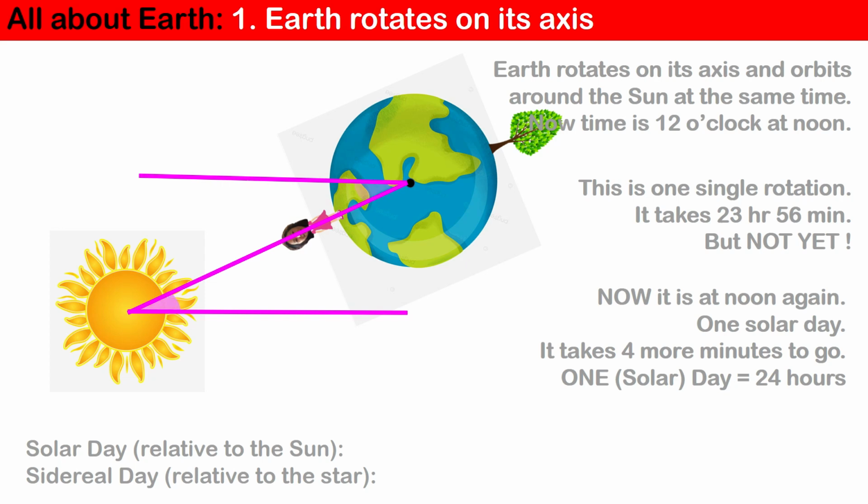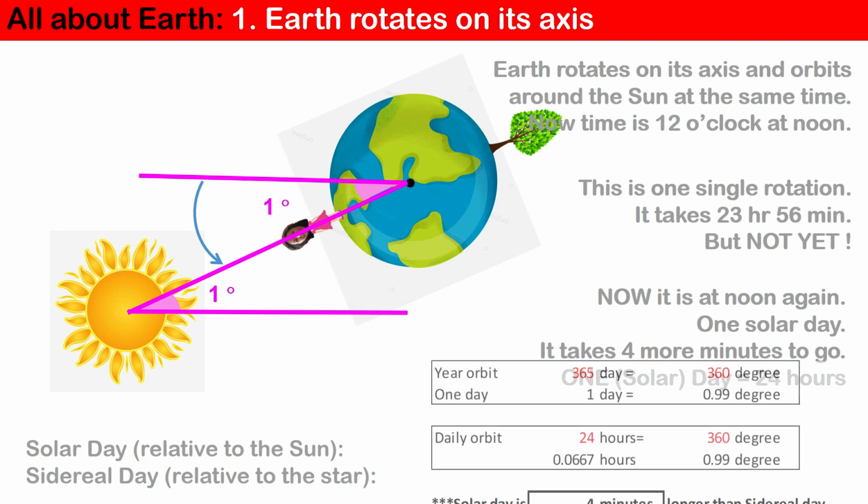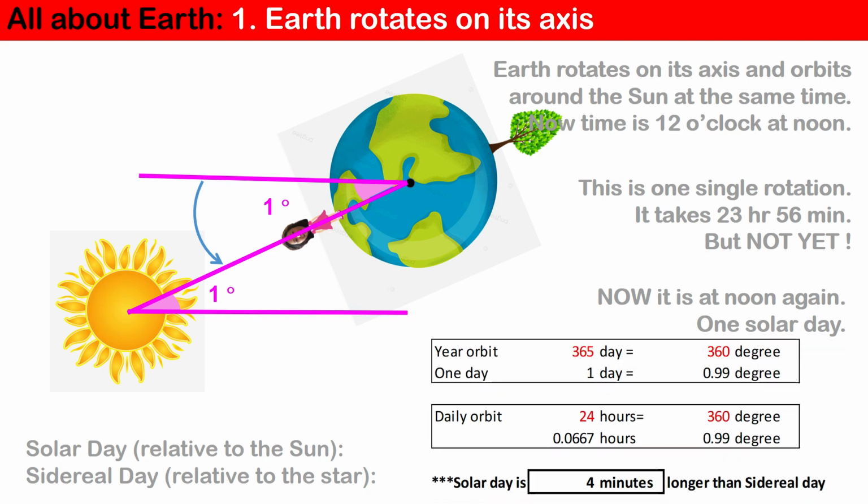So Earth rotates itself for 24 hours. One cycle for one full rotation takes about 24 hours, exactly 23 hours 56 minutes though, with 360 degrees. Then we can get 1 degree of rotation may take about 4 minutes. Rotating Earth moves approximately 1 degree around the Sun each day, therefore it needs to turn more than 1 extra degree to get the Sun overhead in the same spot.